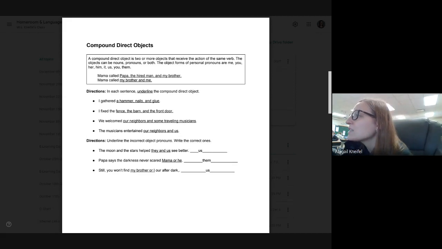Papa says the darkness never scared Mama or he. Mama or he, that makes no sense. So Mama or he needs to be underlined and it needs to be changed to them. Papa says the darkness never scared them.